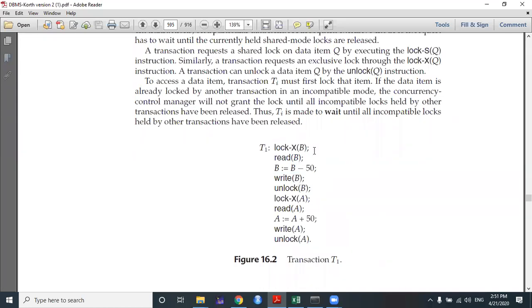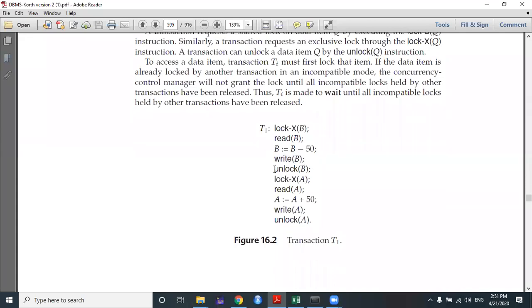Now, after holding the exclusive mode lock on item B, the transaction T1 performs the read operation and then subtracts $50 from account B, right? And then performs the write operation. The updated value has been written, and then the transaction T1 releases the lock on item B. You can understand, in this way we can also keep our important files or documents in the almirah. Until we unlock the almirah, no one else can access that document from the almirah.